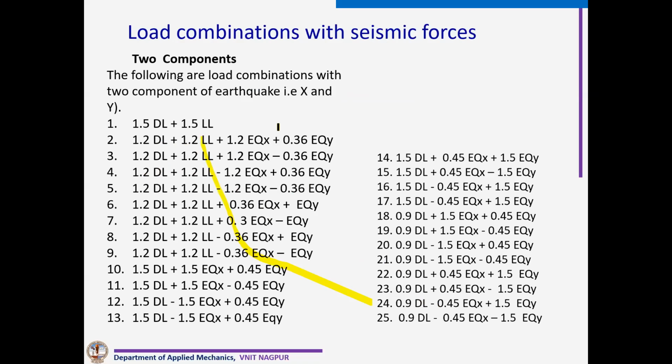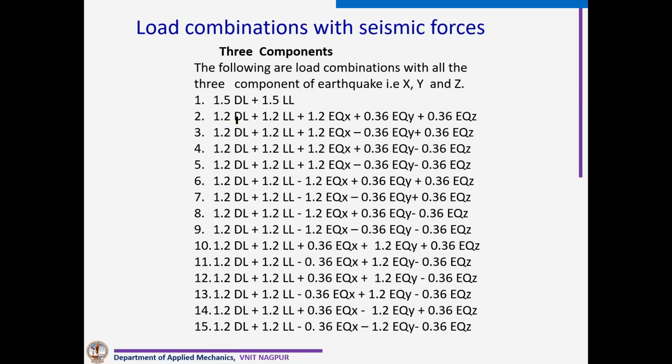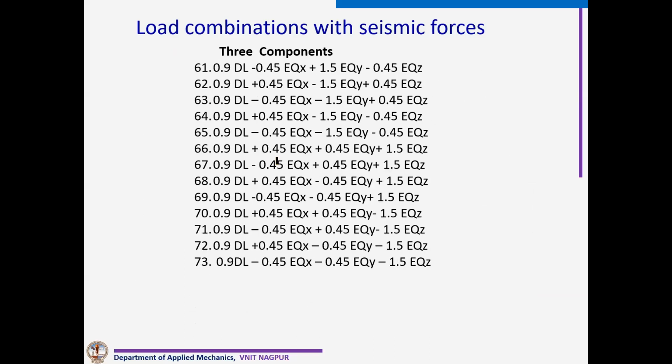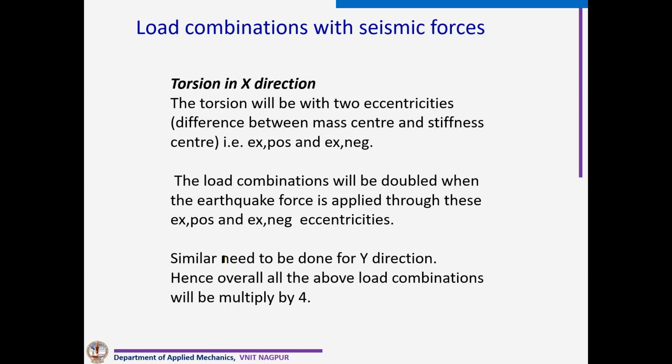And if you go for 3 components, only for earthquake, we have to take almost 72 additional load combinations. So one is with dead load, live load, that is 1.5 times dead load, 1.5 times live load, then 72 load combinations because of earthquake, then whatever combinations are there with wind. We have to design our members for so many load combinations.